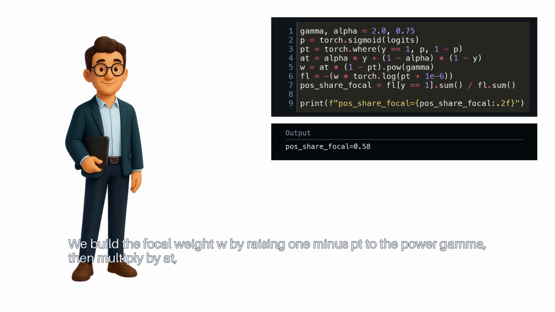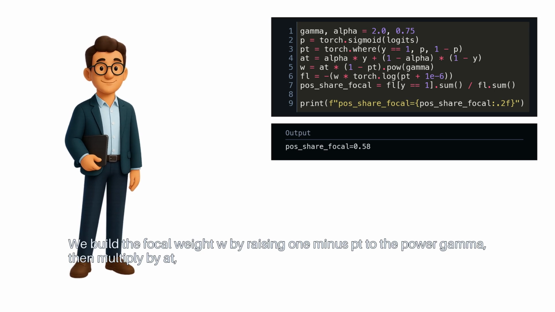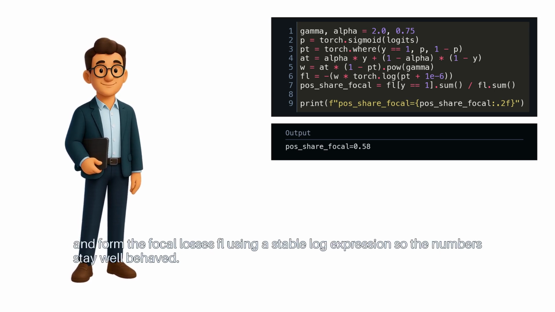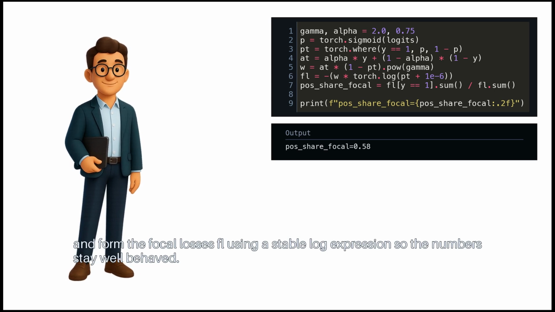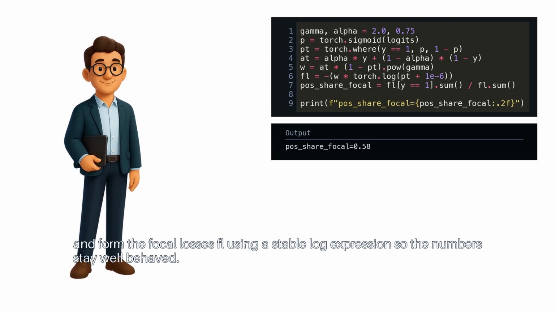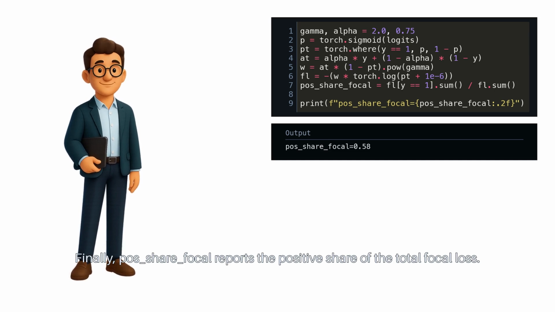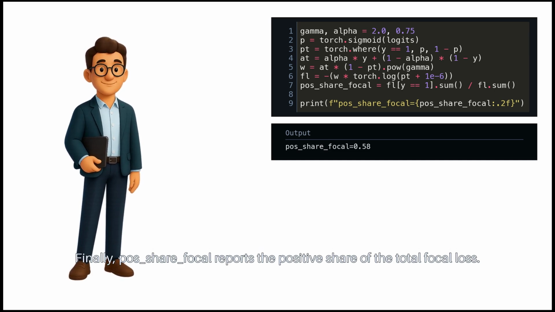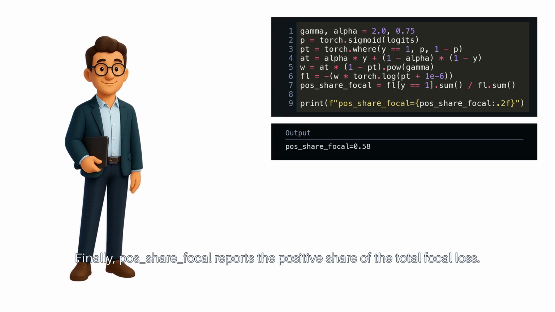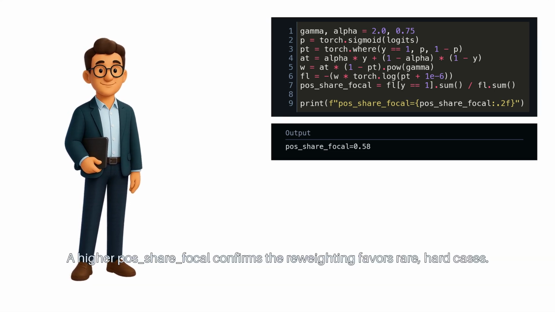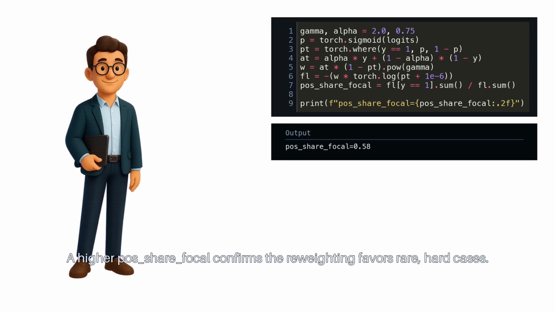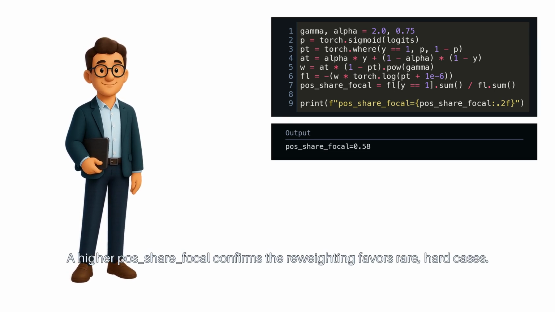We build the focal weight w by raising 1 - pt to the power gamma, then multiply by at, and form the focal losses FL using a stable log expression so the numbers stay well behaved. Finally, pos share focal reports the positive share of the total focal loss. A higher pos share focal confirms the reweighting favors rare, hard cases.